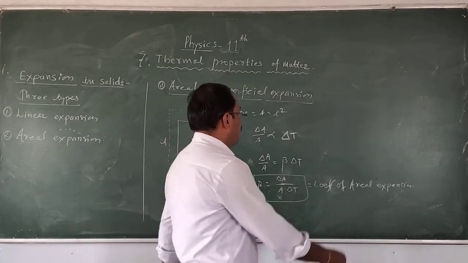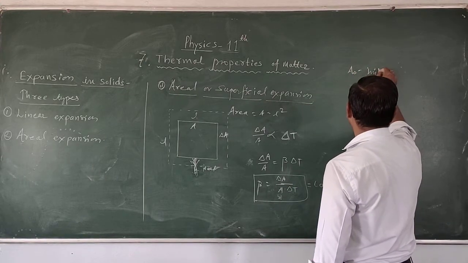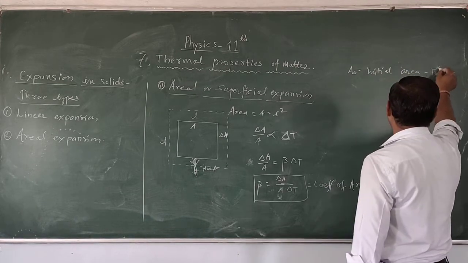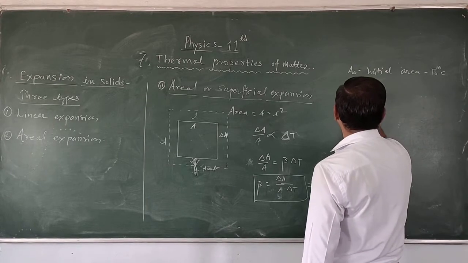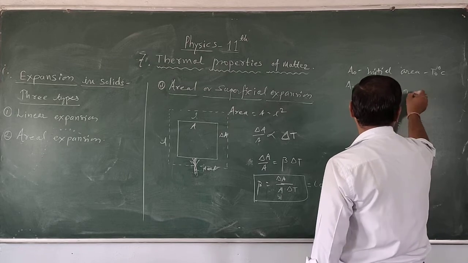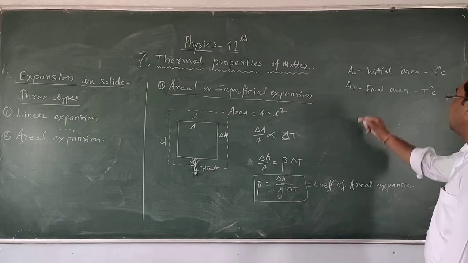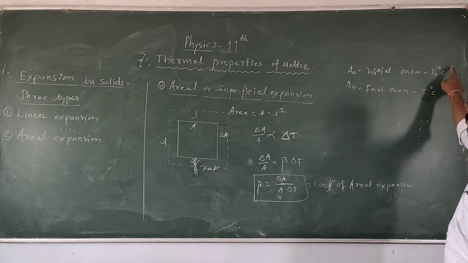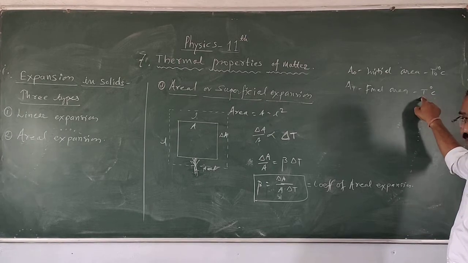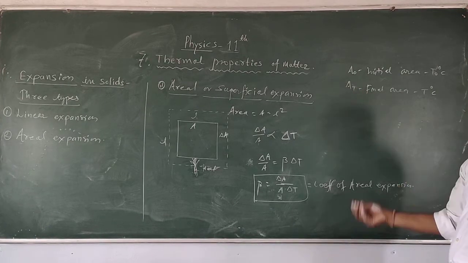So here if A0 is the initial area at T0 degree Celsius and AT is the area, means यहाँ पे फाइनल एरिया है, यहाँ पे टेम्परेचर कितना है T डिग्री सेल्सियस, मीन्स here A0 is the initial area at T0 degree Celsius, means this is the initial temperature T0. फाइनल टेम्परेचर कितना है T डिग्री सेल्सियस है, बट यहाँ पे इसका एरिया AT है, ये T मीन्स T टेम्परेचर.